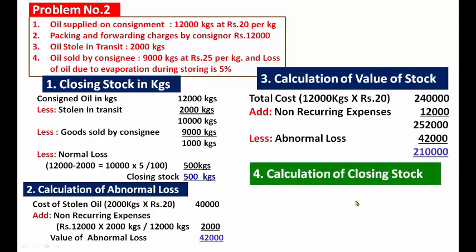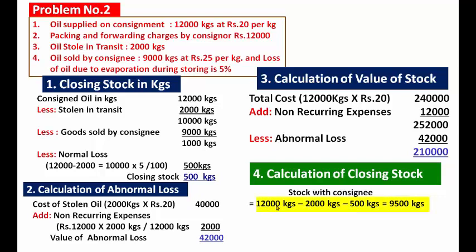Calculation of closing stock. First, calculate the stock with the consignee. The goods supplied to the consignee were 12,000 kgs, less abnormal loss of 2,000 kgs, less normal loss of 500 kgs, which gives 9,500 kgs.